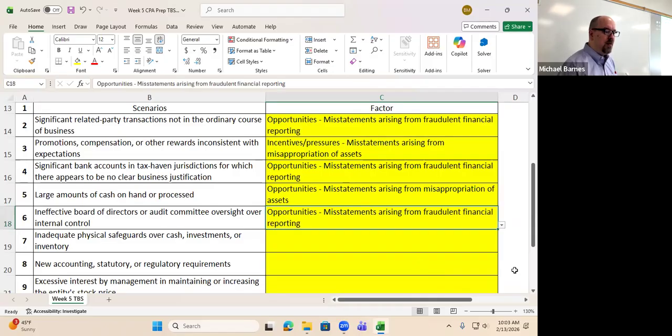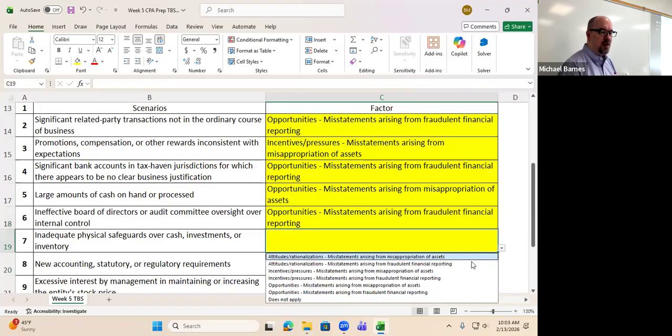All right, inadequate physical safeguards over cash, investments, or inventory. Boy, we're just running along with the same thing. Is this opportunity? This is definitely opportunity. And what does this relate to? Misappropriation of assets, okay? Yeah, got cash just lying around. It's like, hey, don't take this. Like, I've got to take it.